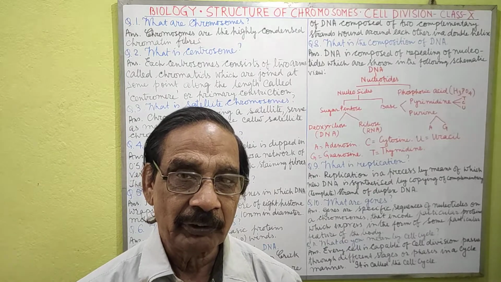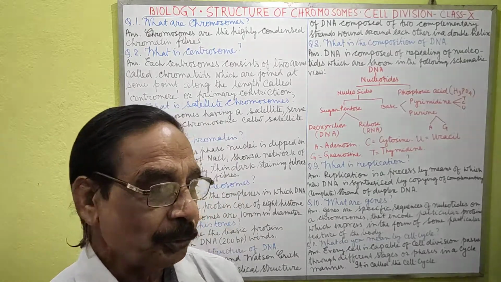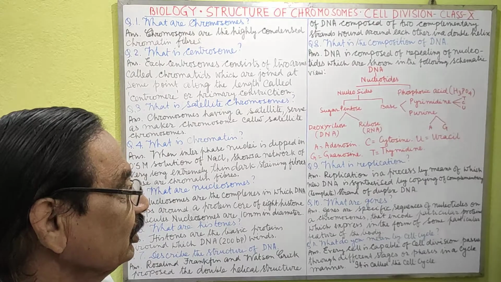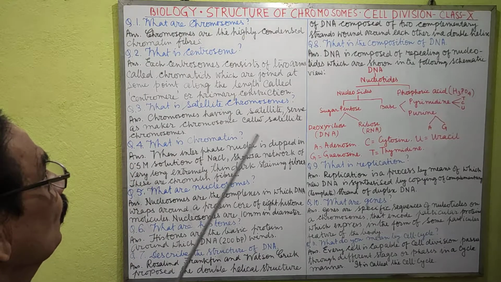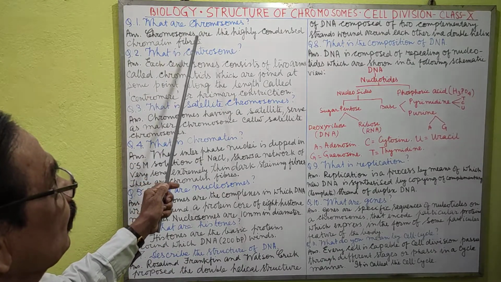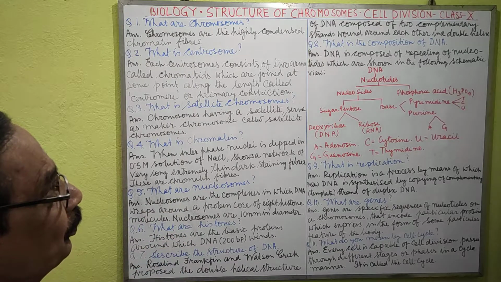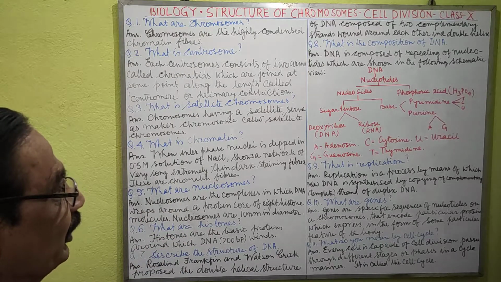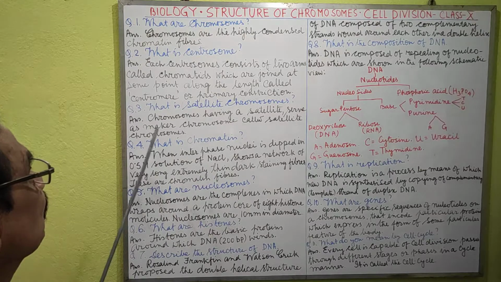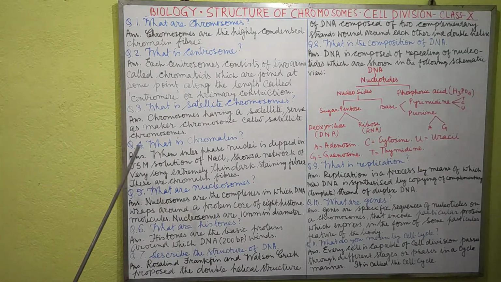Today you will get some important questions and their answers from biology. This is structure of chromosome and cell division, etc. Here the first question is, what are chromosomes? The answer is, chromosomes are the highly condensed chromatin fibers.